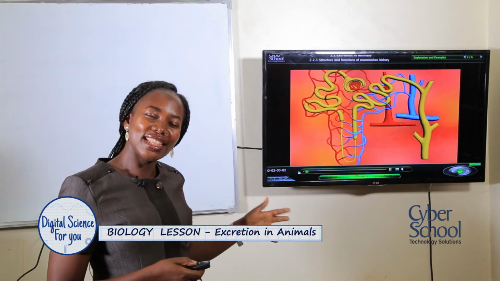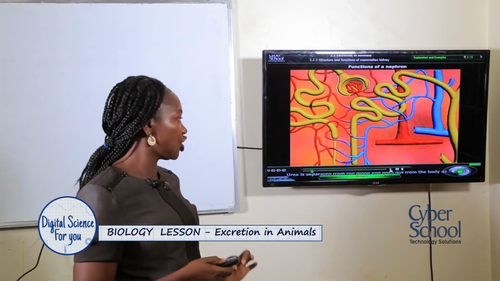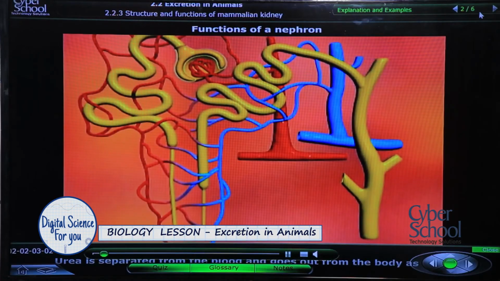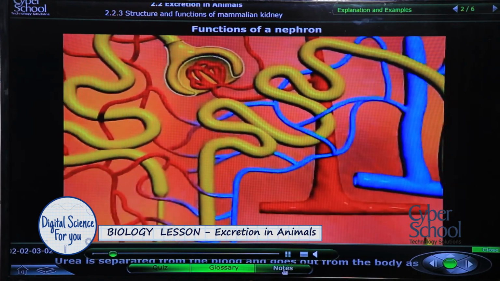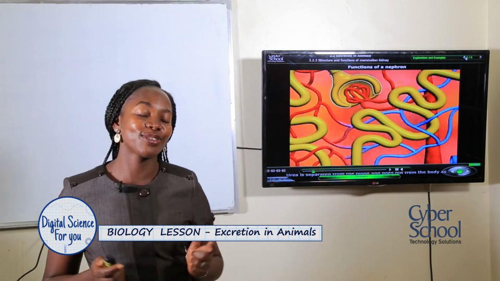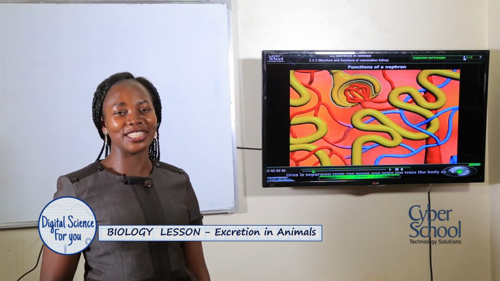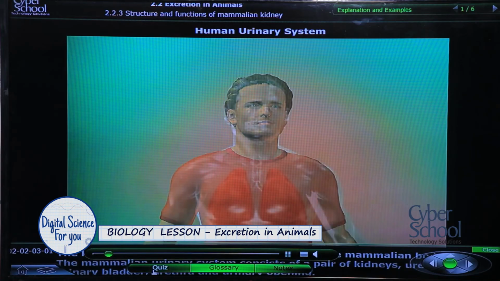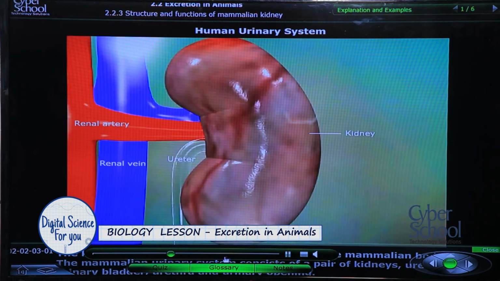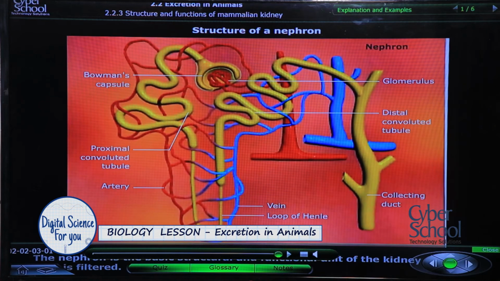And I've said they are very tiny and millions of them in each kidney. Before we look at how the nephron is important in the process of urine formation, we need to first understand the structure of the nephron. And thanks to digital science, here we are going to see the parts that make up the nephron. Let's go. Yes, this is it.